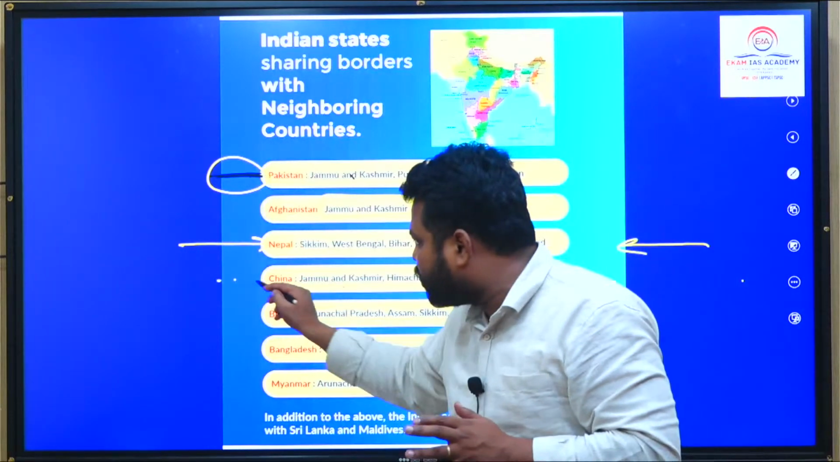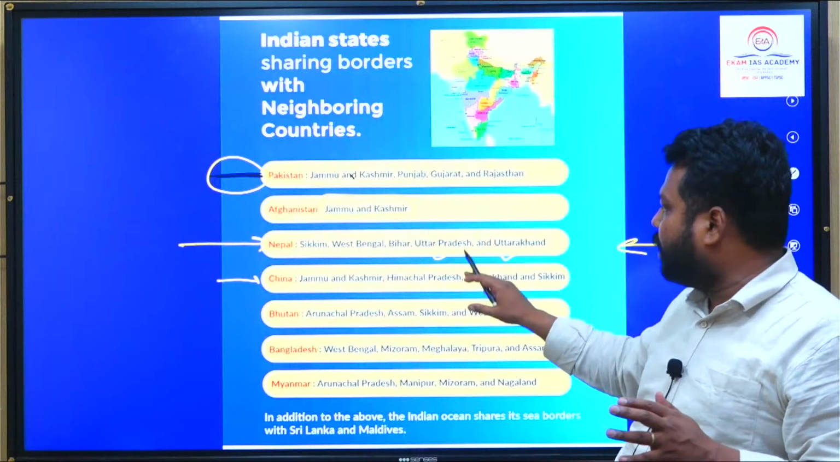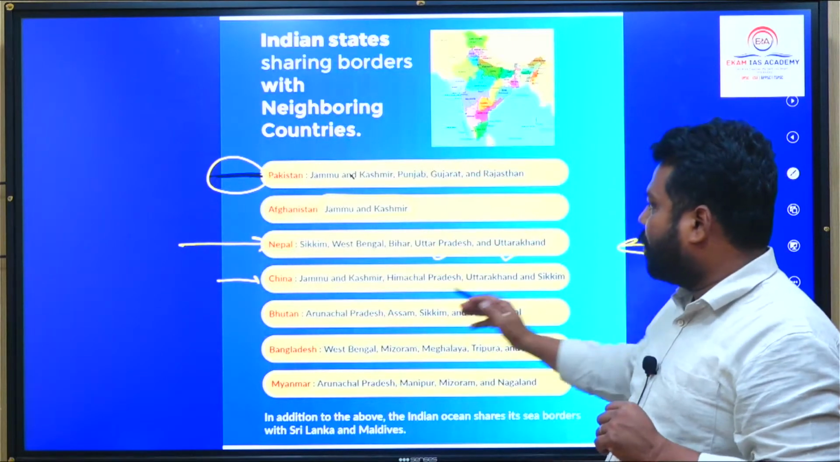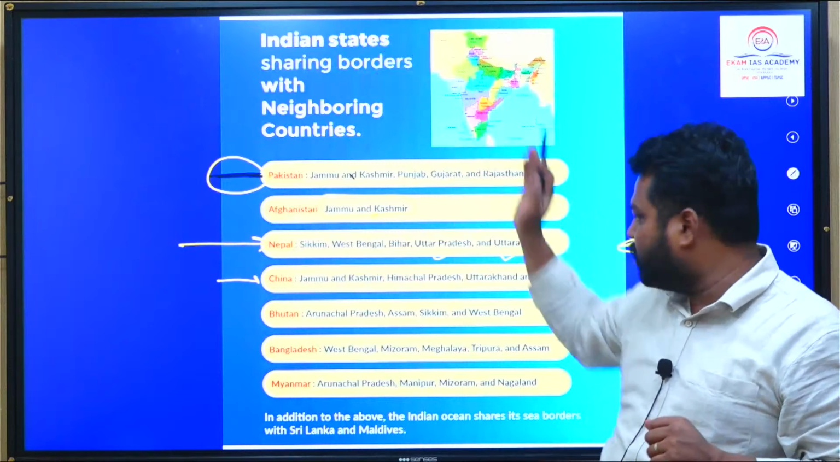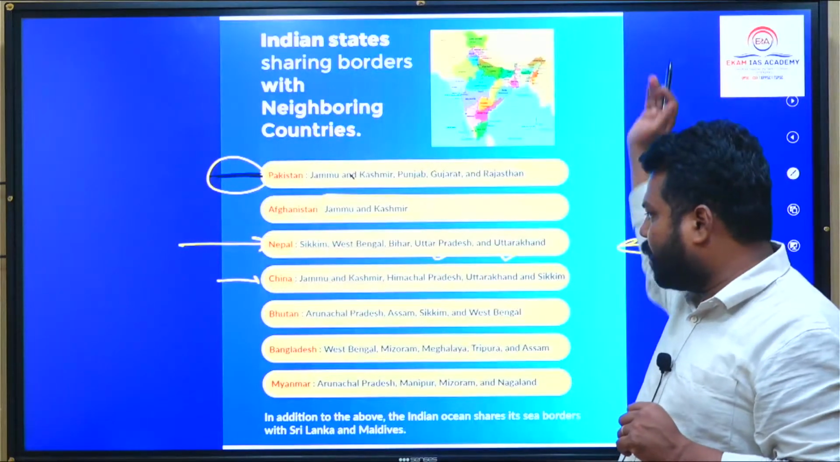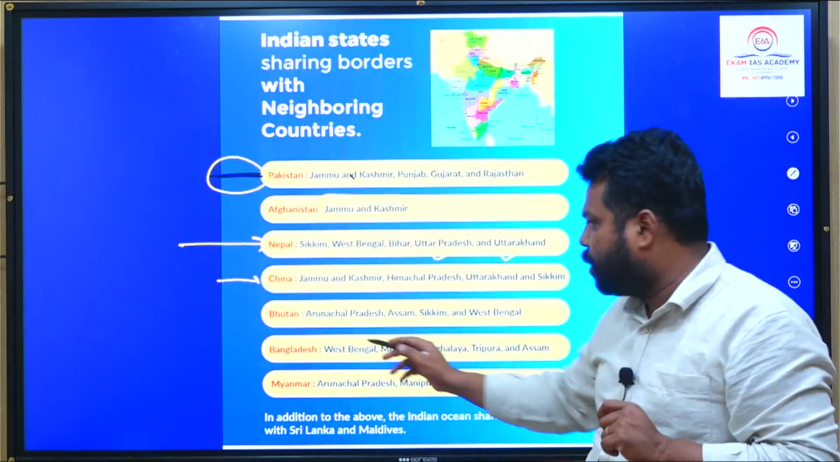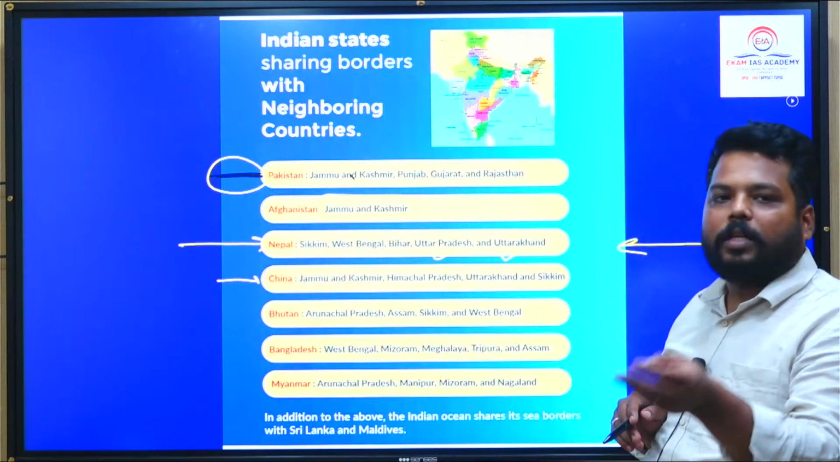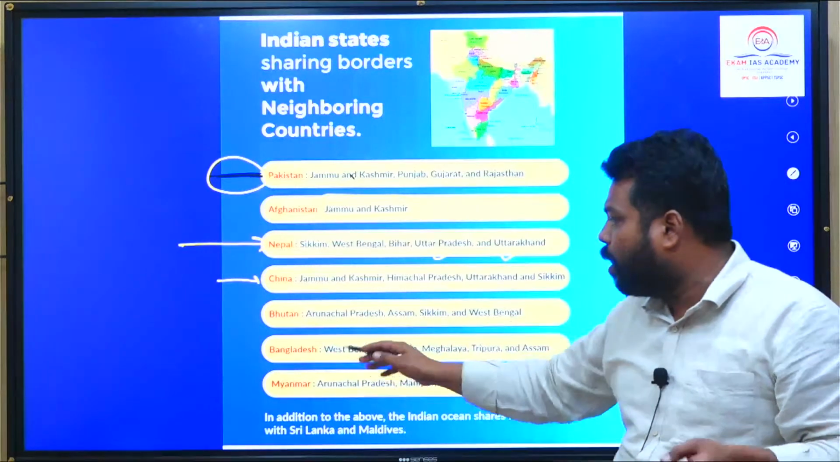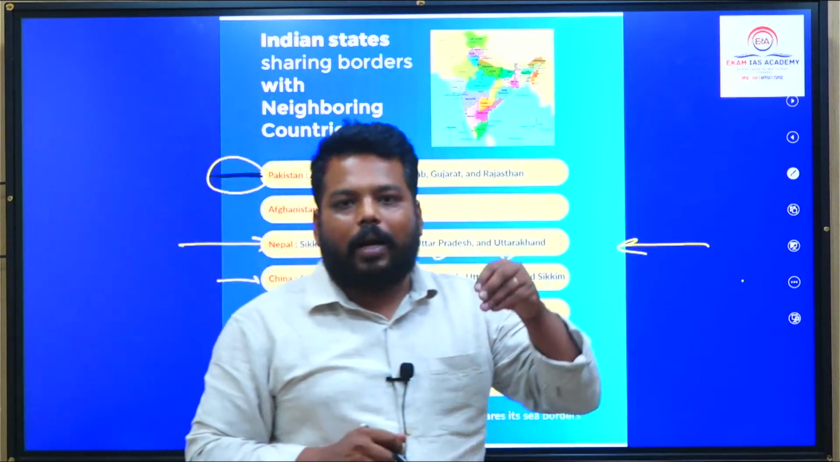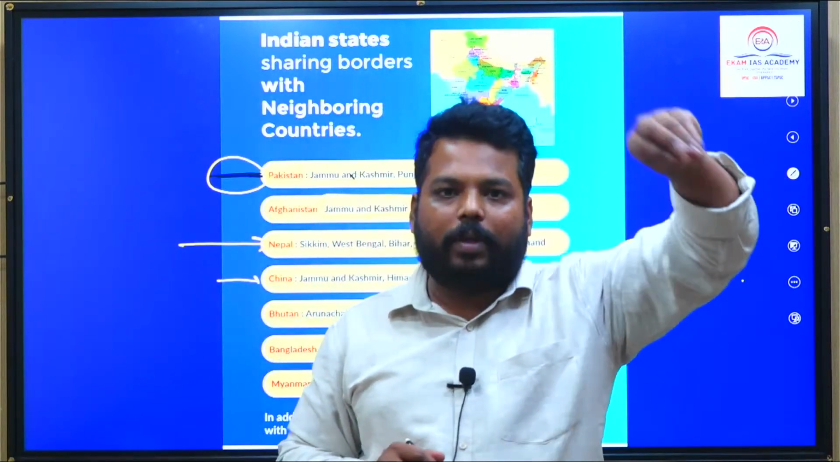So China has border with Jammu Kashmir, Himachal Pradesh, Uttarakhand, and Sikkim. Himachal Pradesh and Jammu Kashmir from the western side, Sikkim from the eastern side, and we also have the bordering with Arunachal Pradesh. Bhutan has border with Arunachal Pradesh, Assam, Sikkim, West Bengal. Bangladesh, the most important one, as it shares the largest border with India.